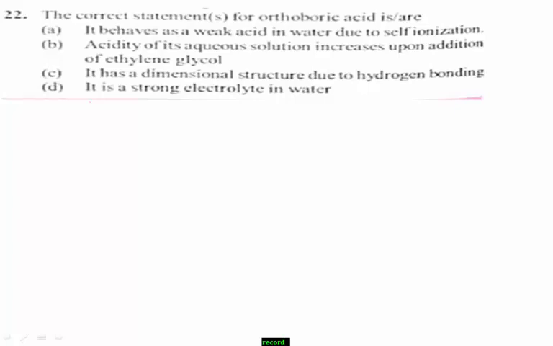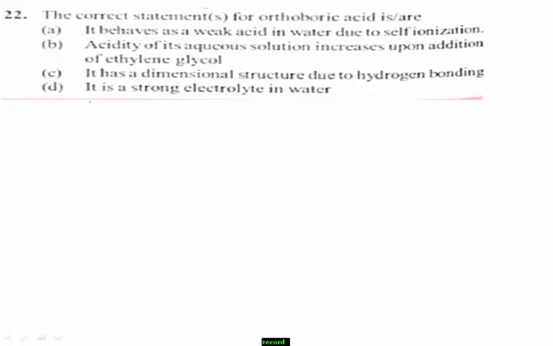First, we see what the given statements are. Option A, it behaves as a weak acid in water due to self-ionization. Option B, acidity of its aqueous solution increases upon addition of ethylene glycol. Option C, it has a dimensional structure due to hydrogen bonding. Option D, it is a strong electrolyte in water.